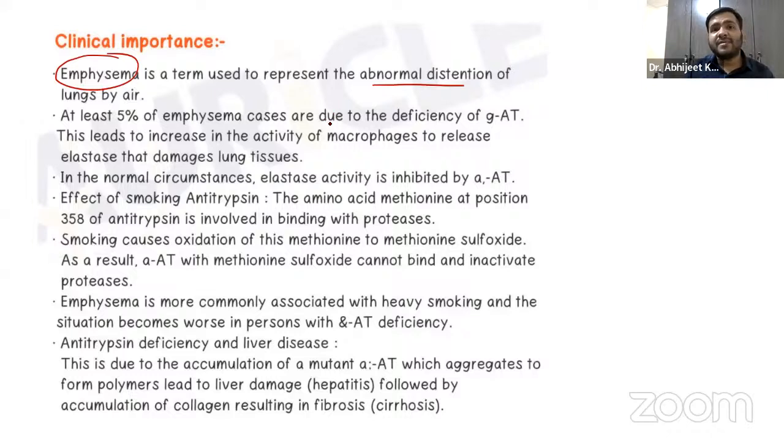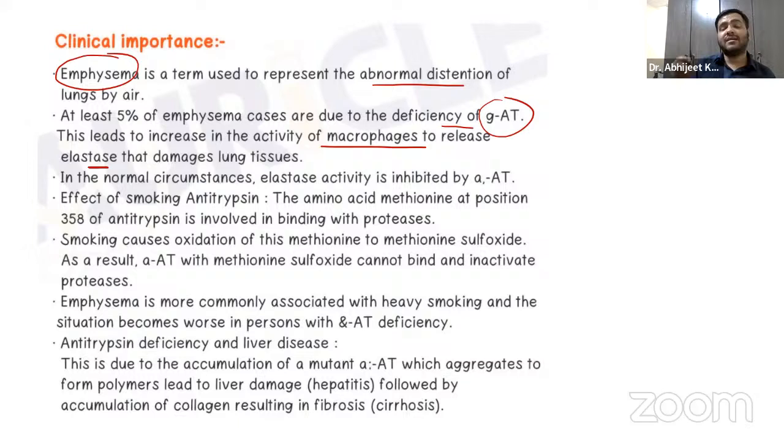Now, this emphysema basically occurs due to deficiency of alpha 1 antitrypsin, right? So what is happening over here, guys? There is an increase in the activity of the macrophages to release elastase. The most common cause of emphysema is smoking, guys. A chronic smoker with a 10-year, 15-year history of smoking will come with complaints of shortness of breath, right? And every possible thing that a smoker faces.